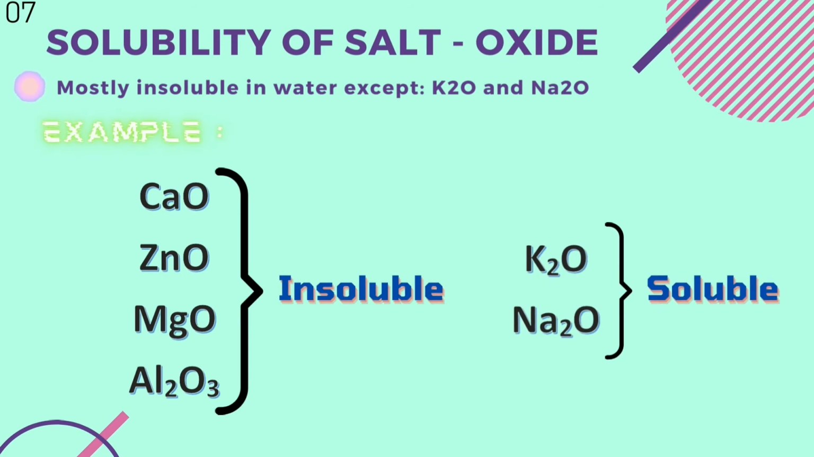Solubility of salt: oxide. They are mostly insoluble in water except potassium oxide and sodium oxide. For example, calcium oxide, zinc oxide, magnesium oxide and aluminium oxide are insoluble in water, whereas potassium oxide and sodium oxide are soluble in water.